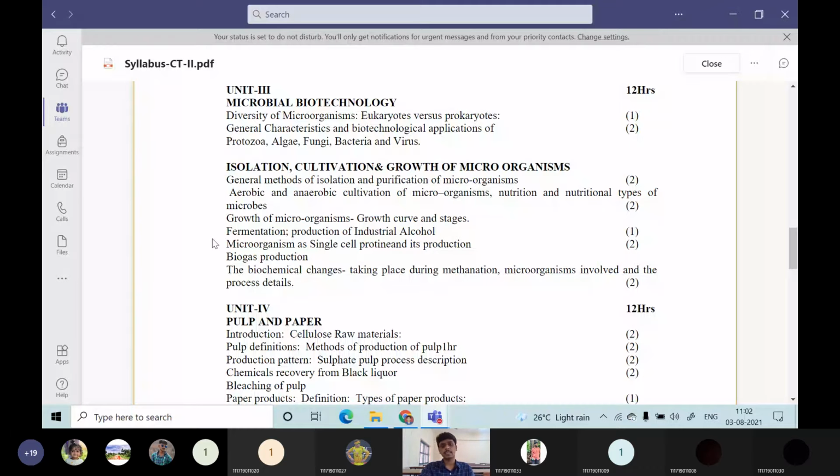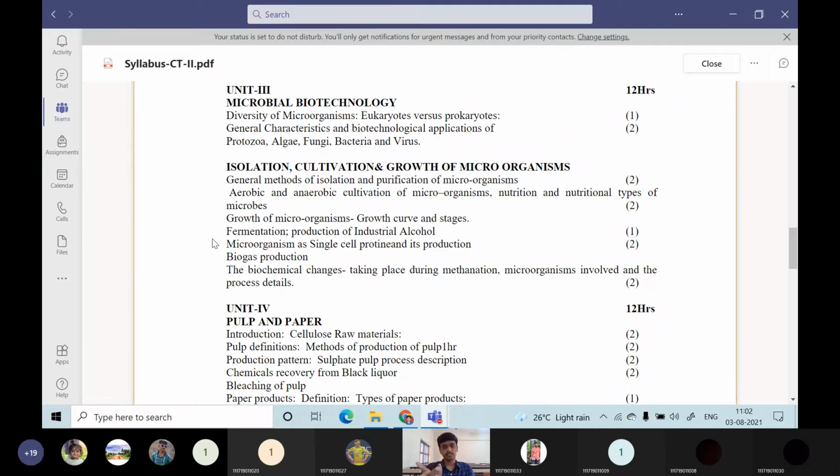Then microorganisms as single cell protein and its applications. Various single cell proteins will be there, and we will be discussing in detail. Then biogas production. A simple flow sheet will be there for the biogas production. Then biochemical changes taking place during the biogas production. There are many stages in biogas production, like methanation.